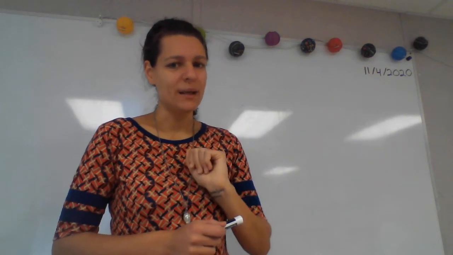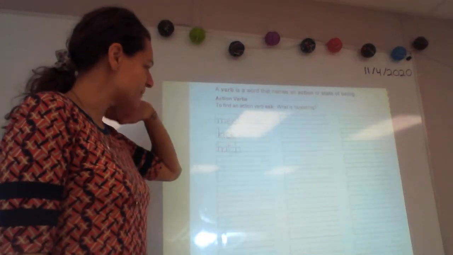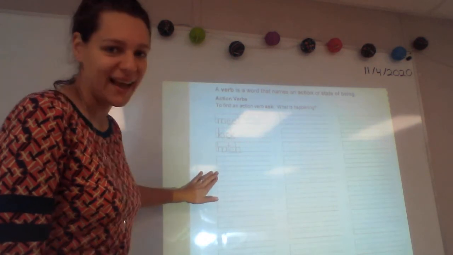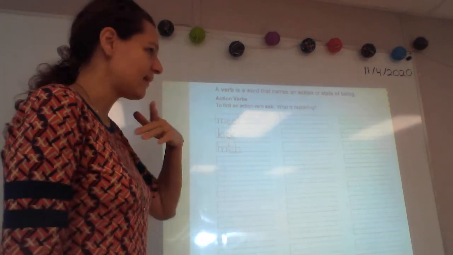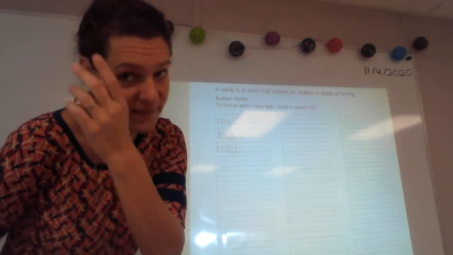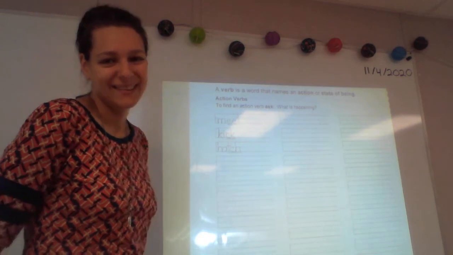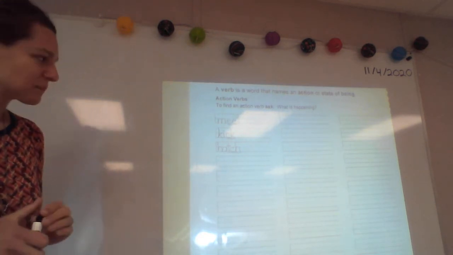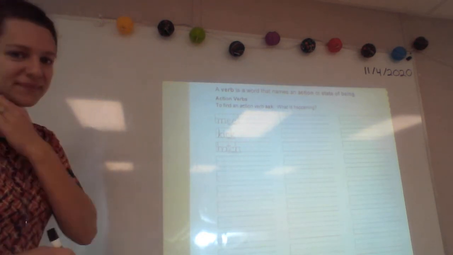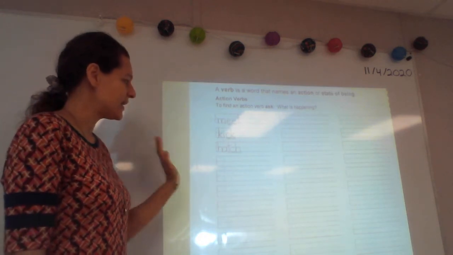Page 16 is our verbs page. All right, here we are on page 16, our next free line. Go ahead and write live. Do English words end with V? They don't. Remember that when you get to writing live. So write it and mark it.